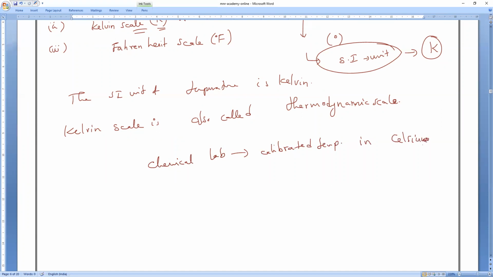If you go to a hospital, they will measure in what? Most probably 90% of hospitals. Fahrenheit scale. Celsius, sir? No, you check in your hospital. It will be the Fahrenheit scale, it won't be Celsius. The clinical thermometer is always calibrated in it. You can ask your mother also. So what is that, guys? Fahrenheit scale, degree Fahrenheit. That is basically what we will use.